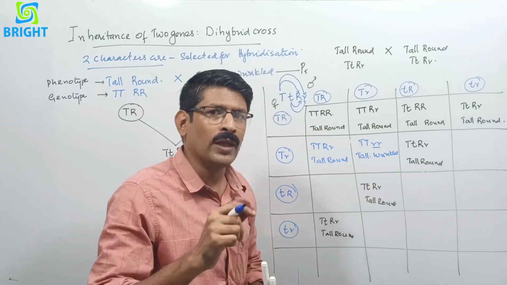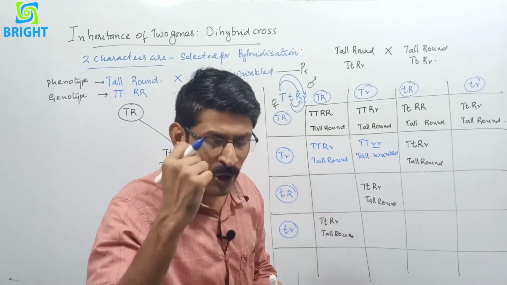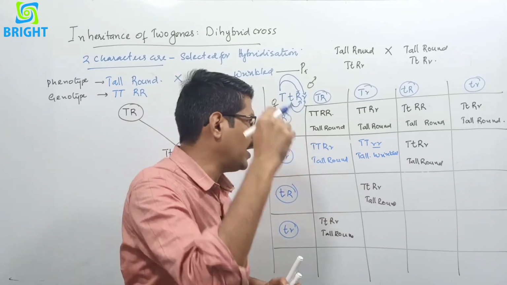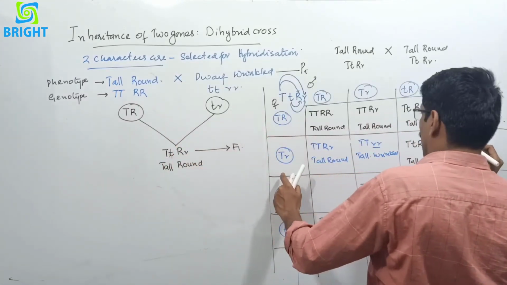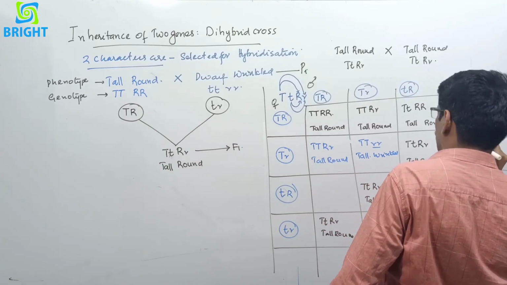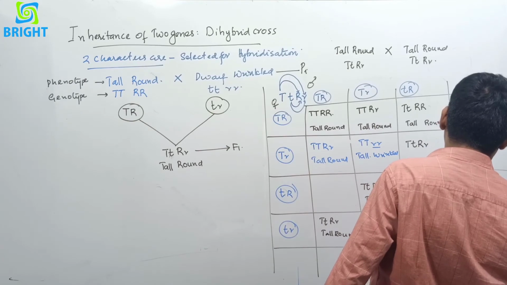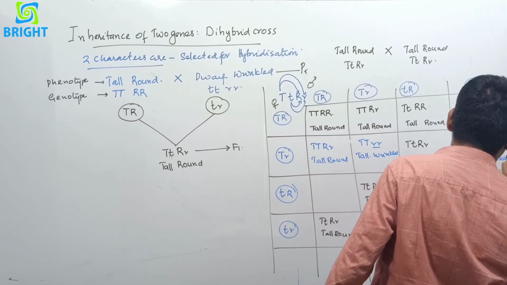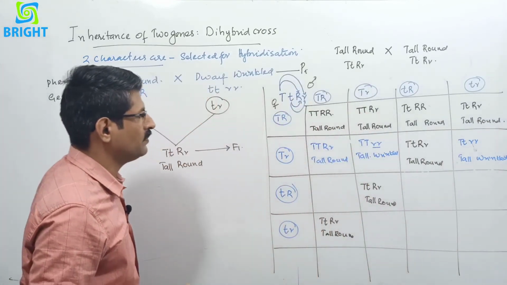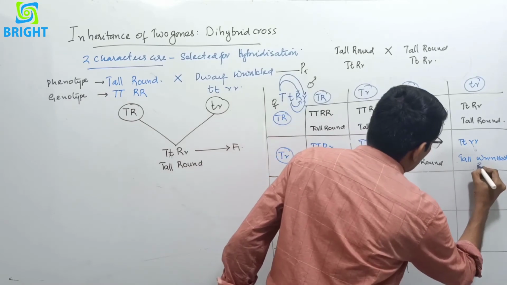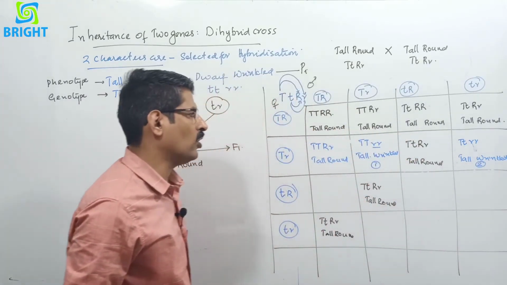It is due to the segregation and the assortment of the characters taking place independently of one another. And here also capital T small t, capital R small r, and that is also tall, wrinkled. Tall, wrinkled. So one tall wrinkled and two tall wrinkled we have got.